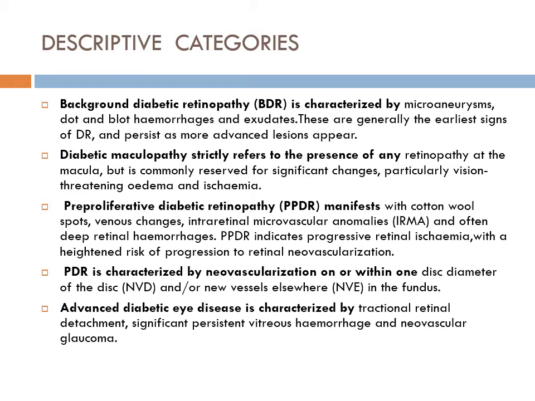So you must answer this in your long question. Classification of diabetic retinopathy: non-proliferative or background diabetic retinopathy, that is the initial stage, and diabetic maculopathy. You are not supposed to forget maculopathy because that is a separate entity. Then pre-proliferative, then proliferative, and then advanced diabetic eye disease.